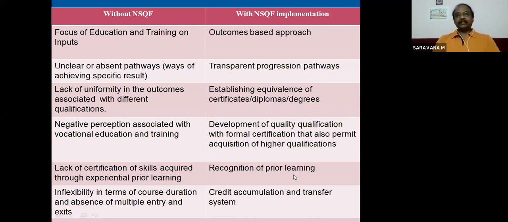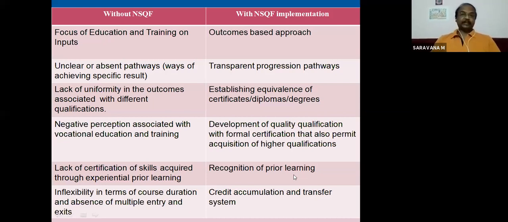Whereas with NSQF implementation, the learner can choose his modules. 100 hours means 100 hours he can attend, and training activities also he can attend for so many hours, like driving classes. If you go to driving classes, a 5-hour or 10-hour class will be there. As per your convenience, you can call the instructor or the master and say, I will attend this day, this hour. According to your choice, you can choose the hours and dates.